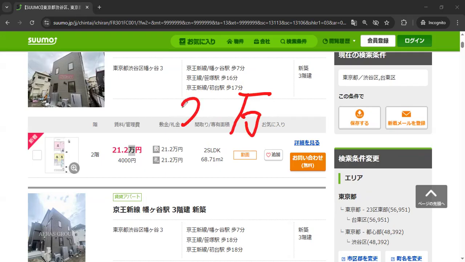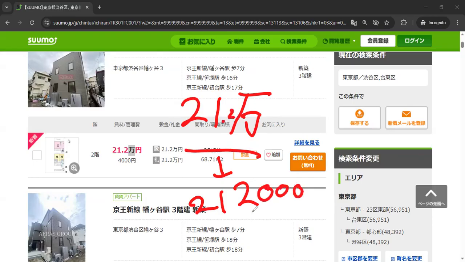So we have 21 10,000s, which is 210,000, and so here there's a 2, right? Point 2. 212,000 yen, right? The dot is here in Japan, but in English you're going to have the dot here. Okay, so 212,000 yen.